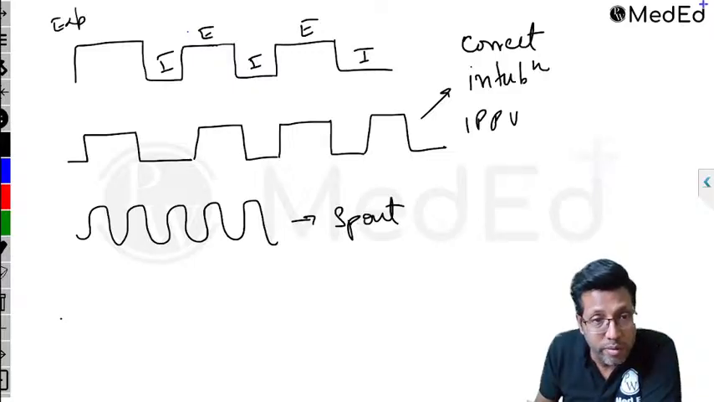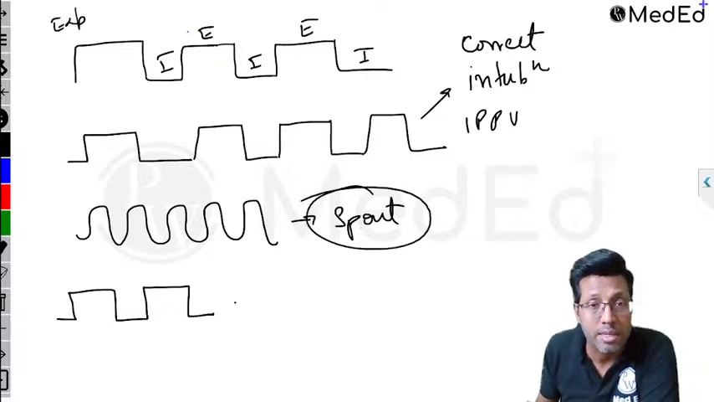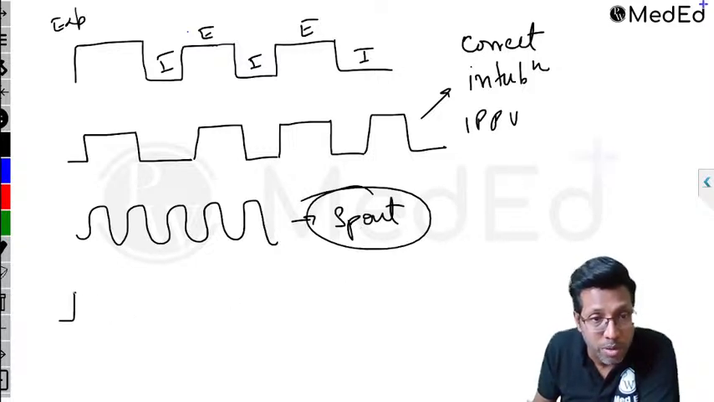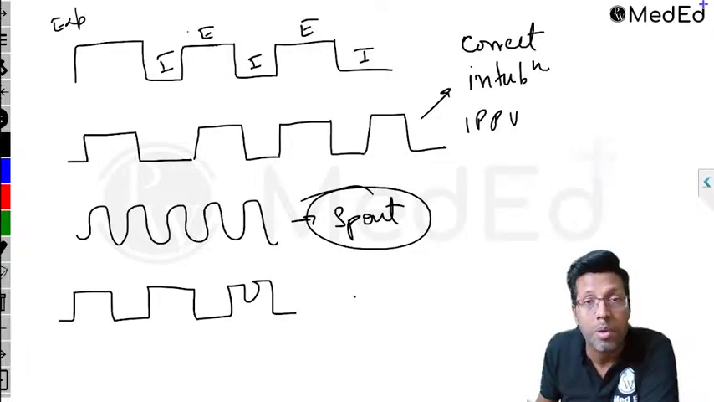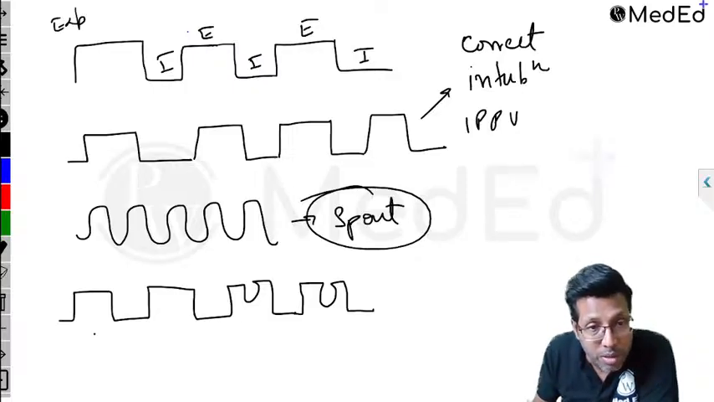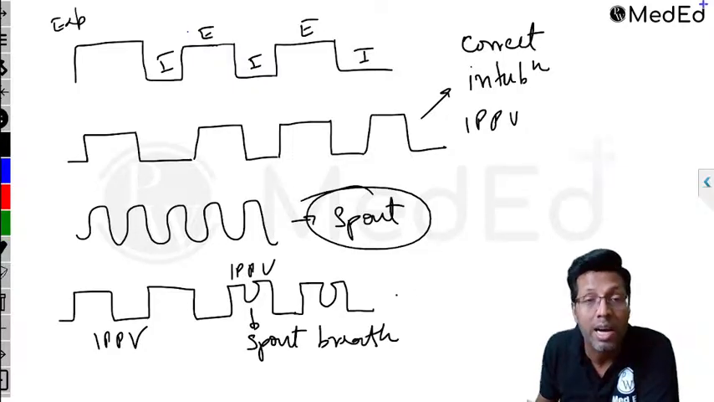Now, I was giving IPPV to someone, and suddenly he spontaneously took a breath. Means I was giving IPPV, it's going on properly, and he inspired in between the IPPV. So you get a graph like this. He took a breath in between IPPV, which means IPPV was going on, and in between IPPV, someone took a breath. So this is what is called as spontaneous breathing during IPPV.